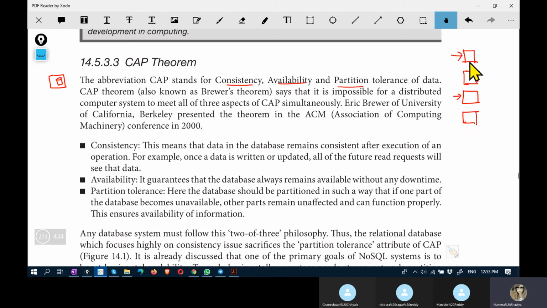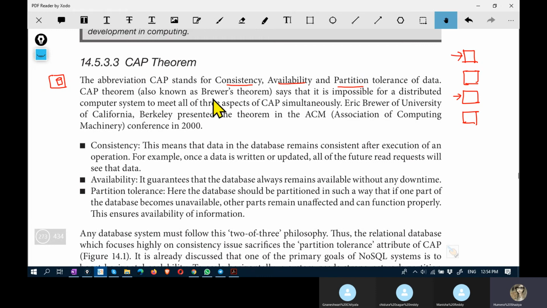And partition tolerance means what? When you are partitioning the data and storing it on multiple machines, how are you able to merge them and then use them? So these are the issues addressed by the CAP theorem. It stands for consistency, availability, and partition tolerance of data.